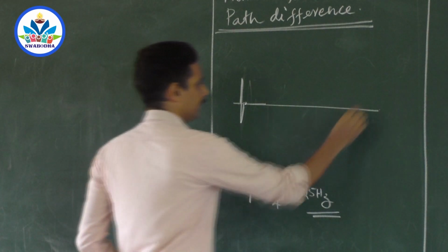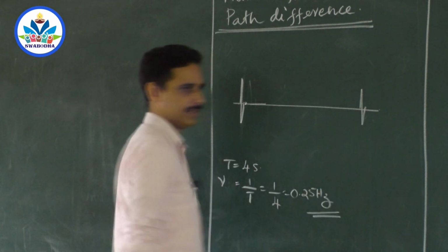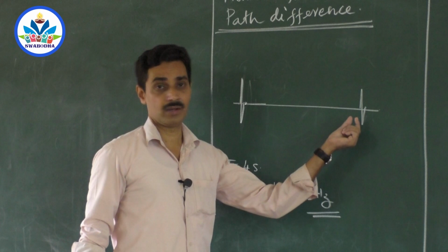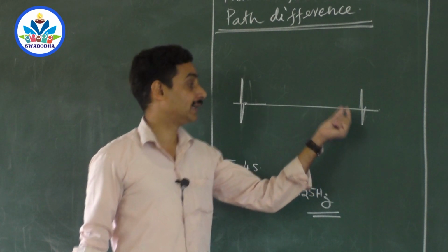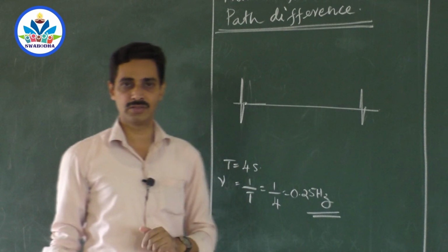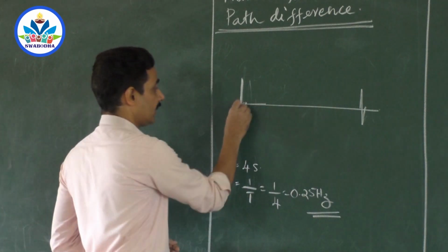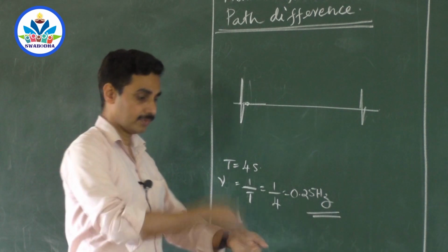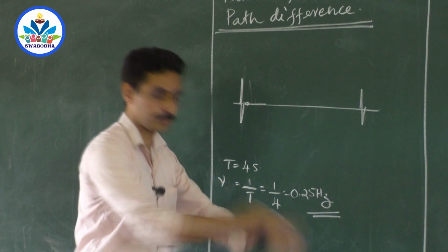So after some time you will find that this particle is also vibrating. Now you can't find this molecule of water vibrating immediately as this starts. It will be after some time. Why is it so? Because this molecule has to transfer its vibration to the other one, it has to pull it, and the other one has to pull the third one, and then the fourth one.